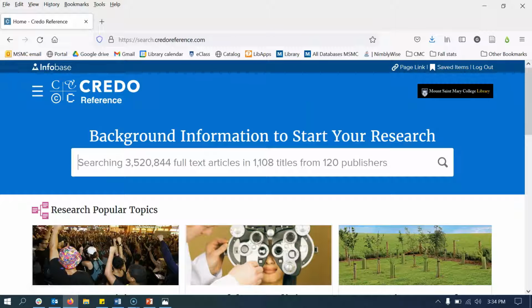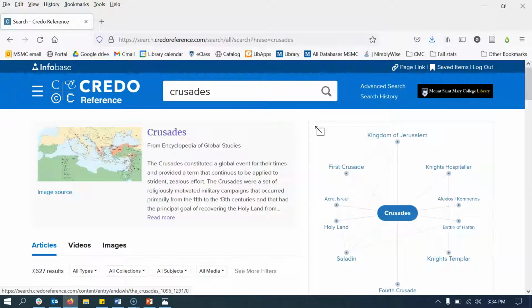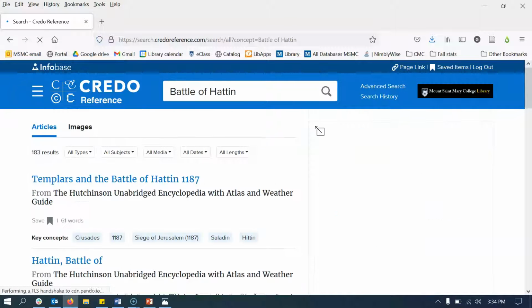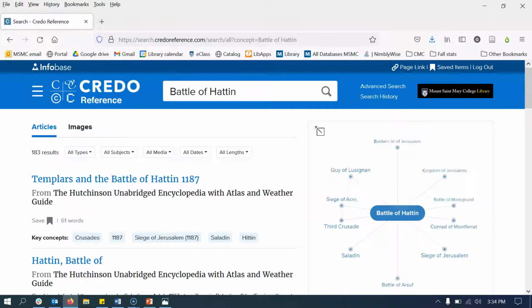Another option when searching Credo Reference is to use the mind map. Choosing a different topic, this time I'm interested in the Crusades, I will use the mind map that appears on the right side of my view in my browser. The mind map gives me related or interrelated topics about people, places, and things related to the Crusades, which might help me focus a little bit more in my topic. If I'm interested in the European and Islamic view of the Crusades, I might choose something like the Battle of Hattin in order to learn more about those two viewpoints.